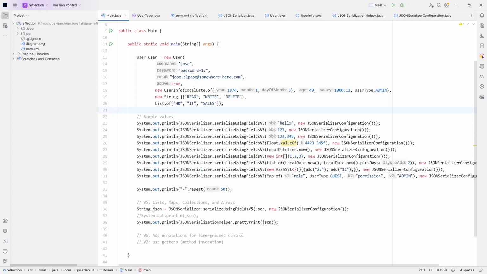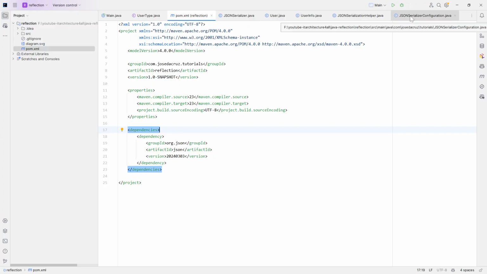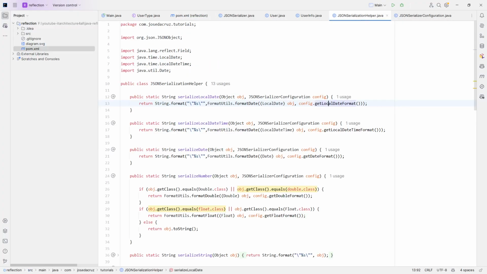Okay, and then I have a pretty print with the help of this library that I will address in a future video. It's a very nice library that can be very useful in serialization and deserialization. I'm not using this class to serialize and deserialize. I'm only using this class to make the output pretty, and you can see it, I think, somewhere here.